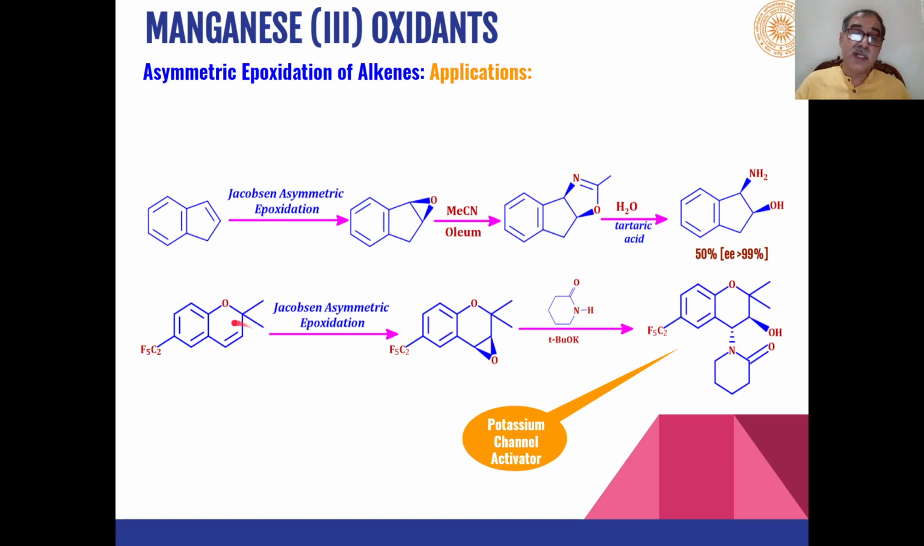Similarly, these types of alkenes undergo oxidation to give these types of enantiomeric epoxides, and these on reaction with the pyridones give us these types of drug molecules which act as potassium channel activators for hypertension.